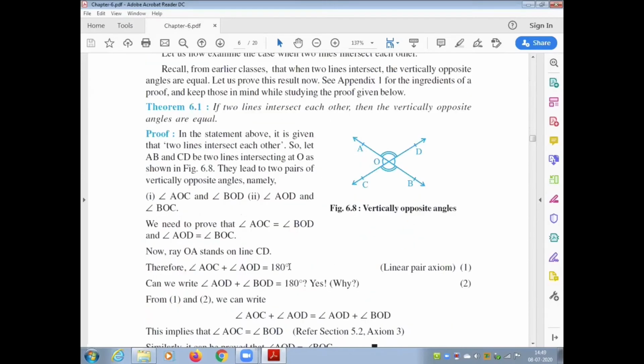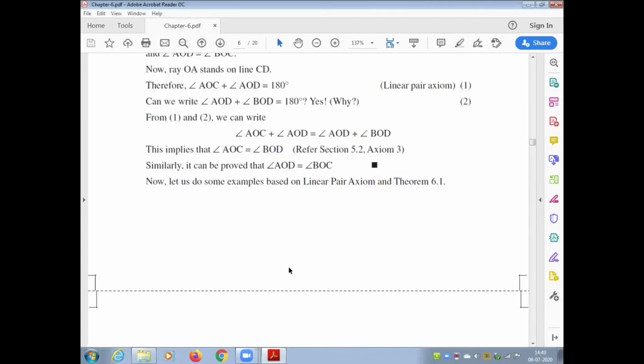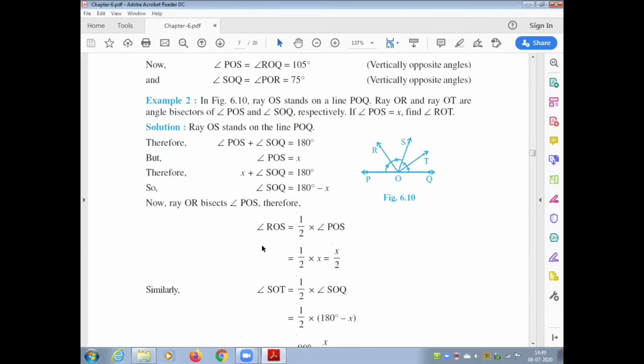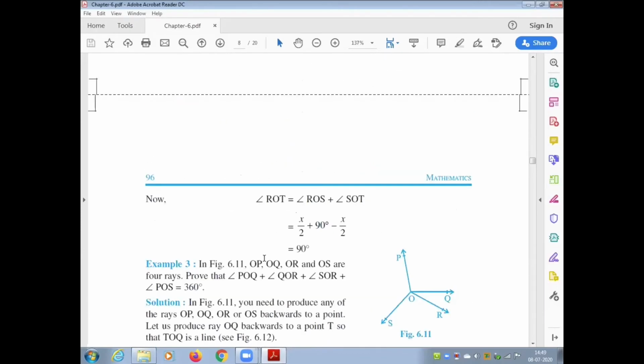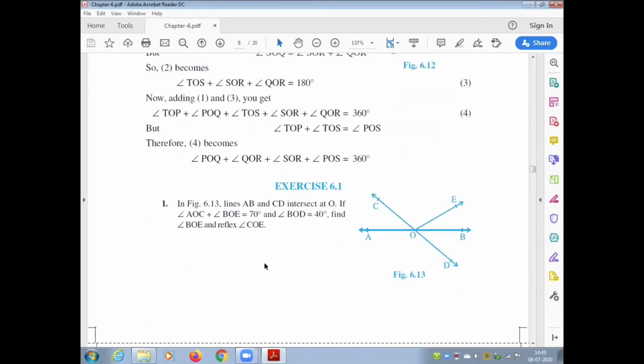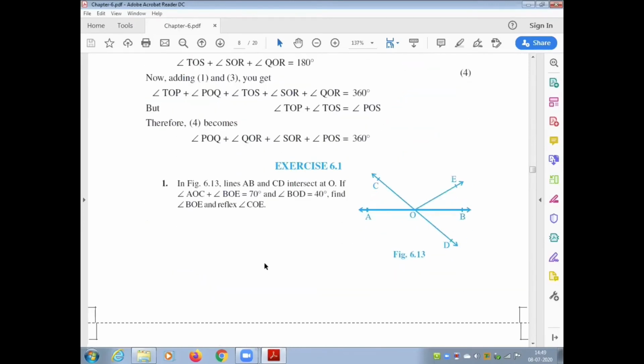Doing the theorems from an examination viewpoint is important, so the theorem should be written out, and writing practice is important. There are few theorems in every syllabus. Writing out the theorem helps a lot because the problems that are given after the theorems, these examples, are all based on the theorems. So every theorem is followed by certain examples. If we do the theorems properly, the examples become very easy.